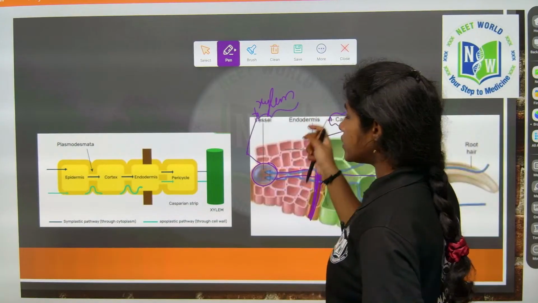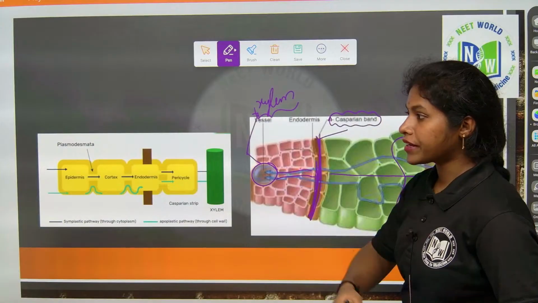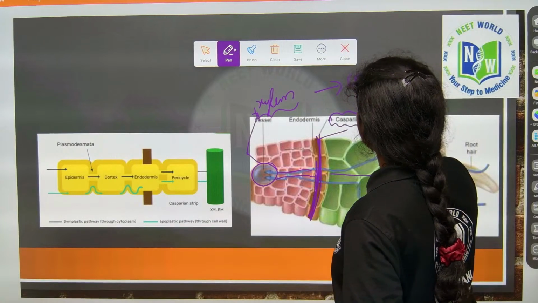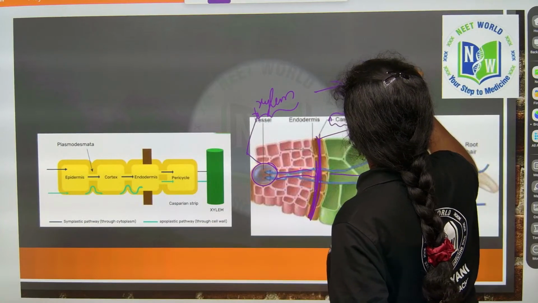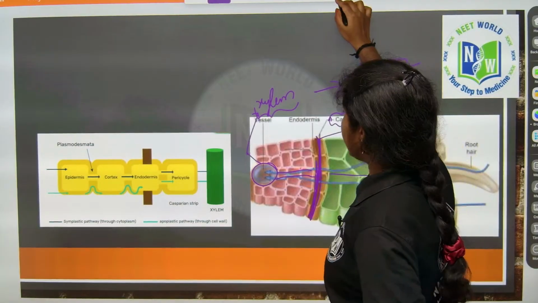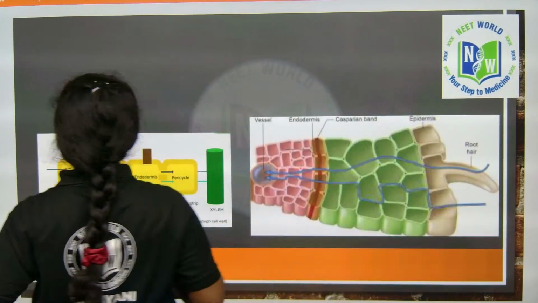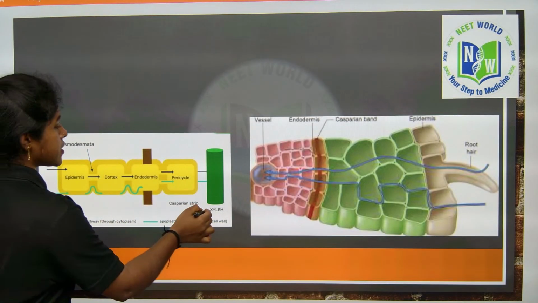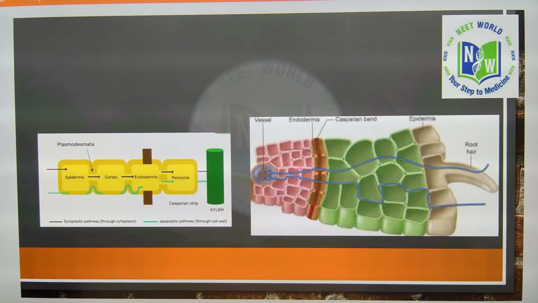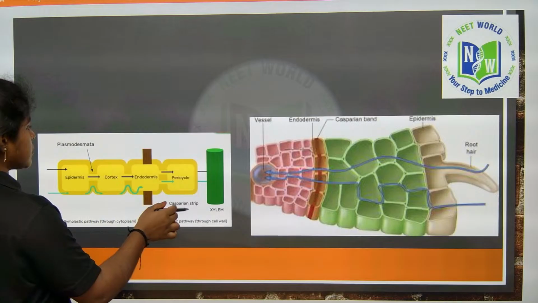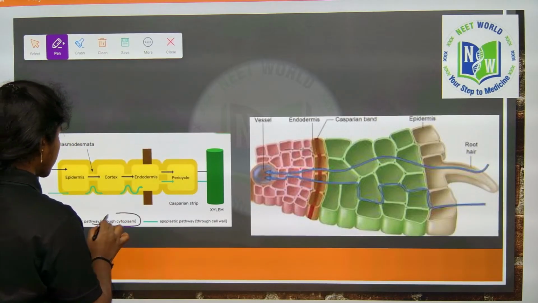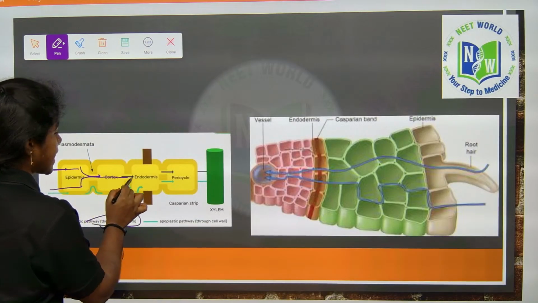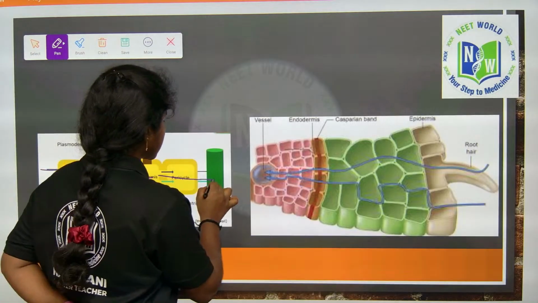After the water reaches the xylem vessels, it should be transported against gravity, no? So they use cohesion and adhesion. What is meant by cohesion and adhesion? Let us see. The water moves by using the apoplastic and symplastic pathways to reach the xylem. What are the apoplastic and symplastic pathways? See, here first the epidermis, right? Through the cytoplasm, which means the water is travelling in these cells and passing to the cortex, then the endodermis, then the pericycle, and it reaches the xylem.